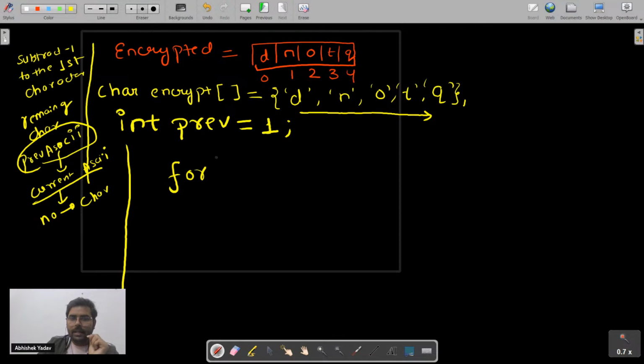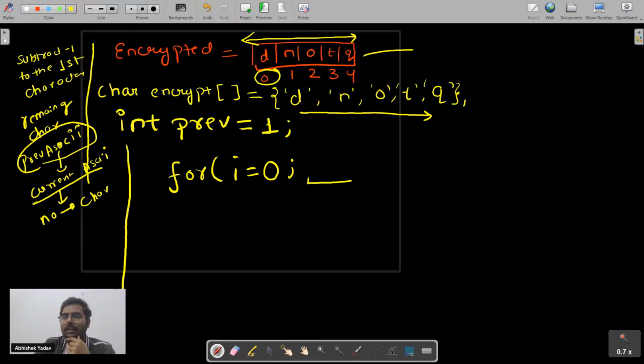In the for loop you have to get the starting point. Since I know the starting block will be zero index, here I will write i is equal to 0. After that, semicolon, what will be the end point here? That is the length of the array, the length of the string here, right?